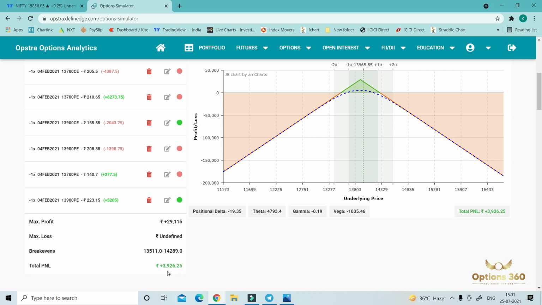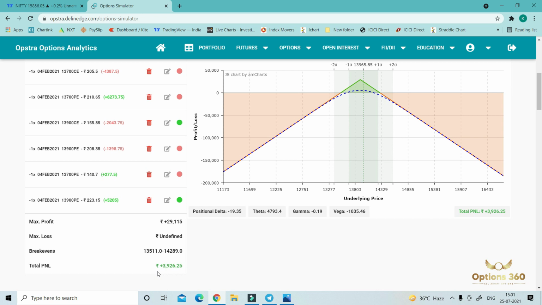So still we were in profit because of the IV crash. This profit is solely due to the IV crash on that day after the budget speech. Okay, so we were in profit and market moved almost 300 points up from our 13,700 strike, but still we are in profit due to the adjustments.